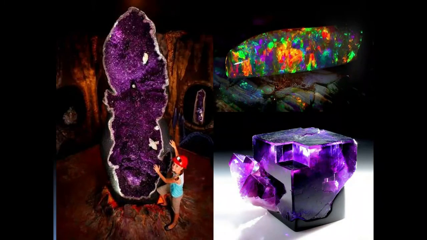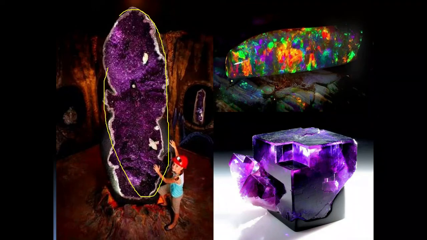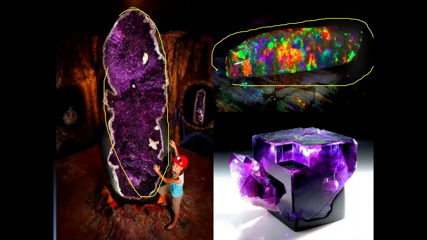Here you can see how big this amethyst is. In nature we get many such minerals which are big in size. And this one is opal. I told you about play of color in properties depending upon light. You can see how the different colors are there. And this is fluorite, showing the isometric or cubic system. So these are the very beautiful minerals I have shown you.